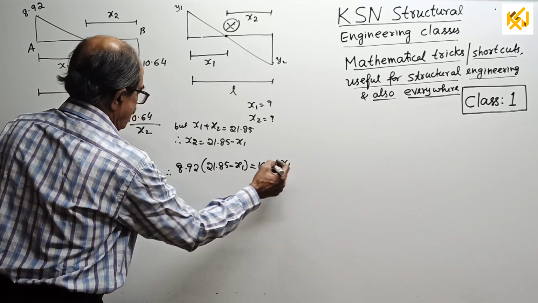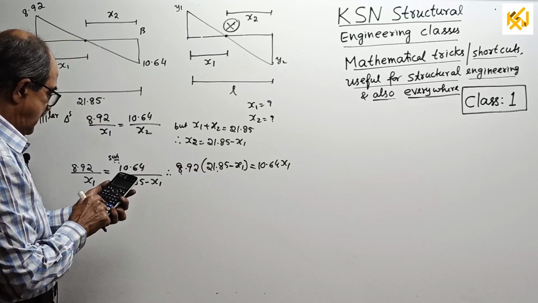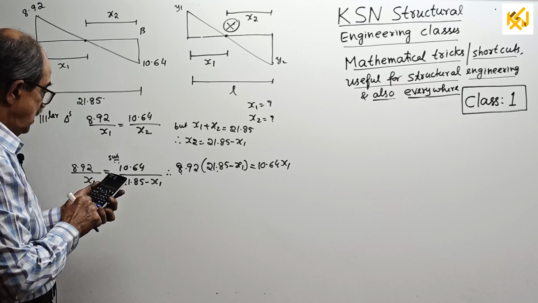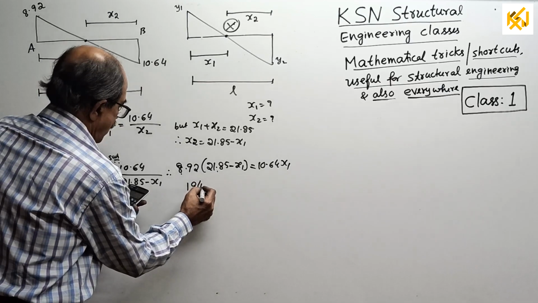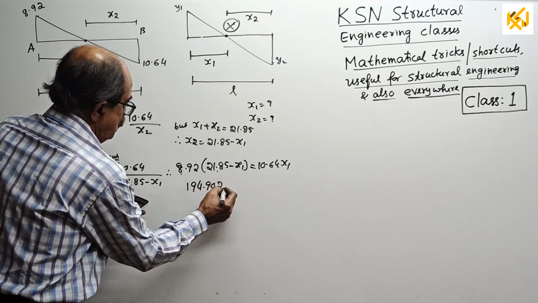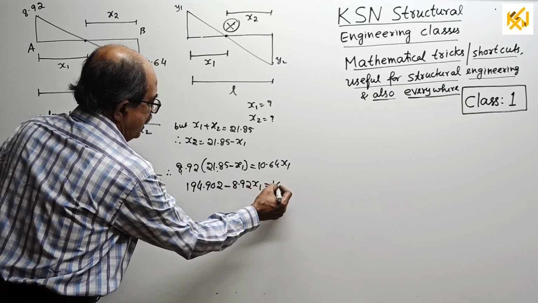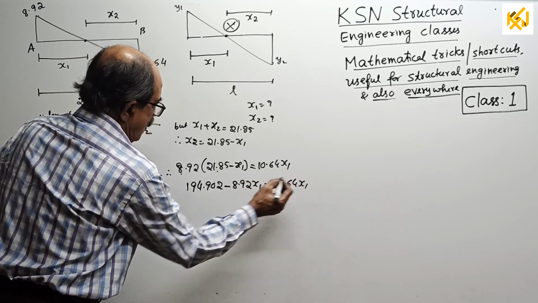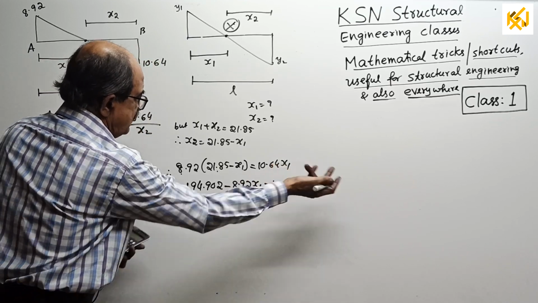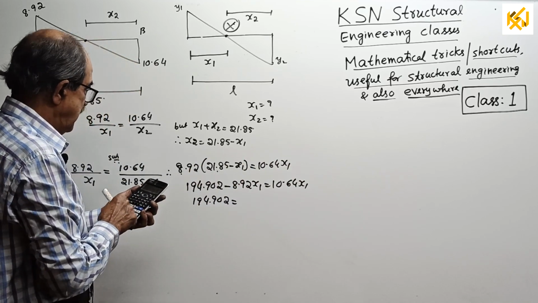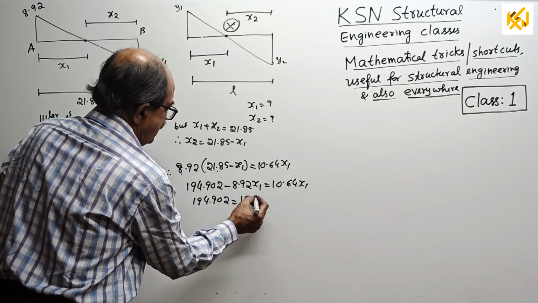This I should not explain. Cross multiply. Or 8.92 into 21.85. 8.92 into 21.85 is 194.902 minus 8.92 x1 equal to 10.64 x1, or 194.902 equal to, taking it to the other side, 8.92 plus 10.64 comes to 19.56 x1.